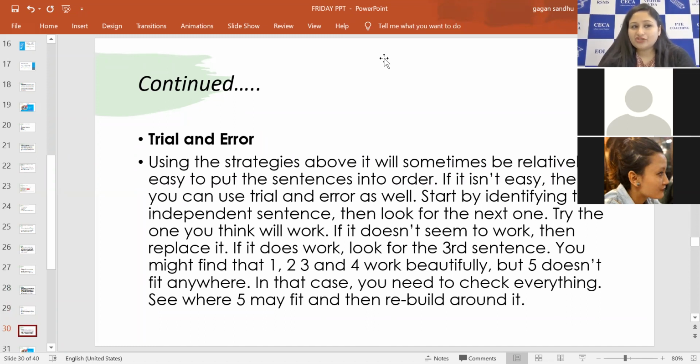We have to use all these strategies when we are making the right sentences. And you know that if a sentence is starting with however, if a sentence is starting with also, if a sentence is starting with it, or any pronoun, that means that sentence cannot be an independent sentence.